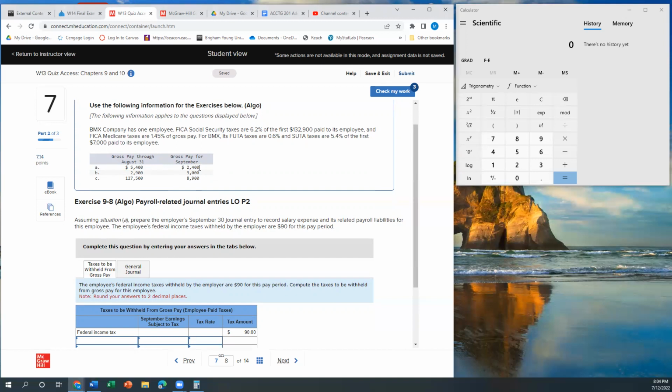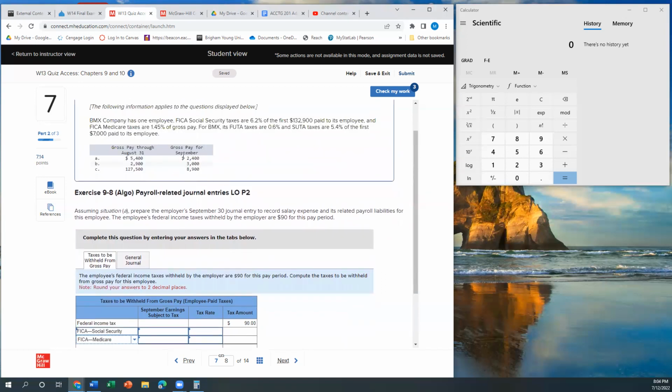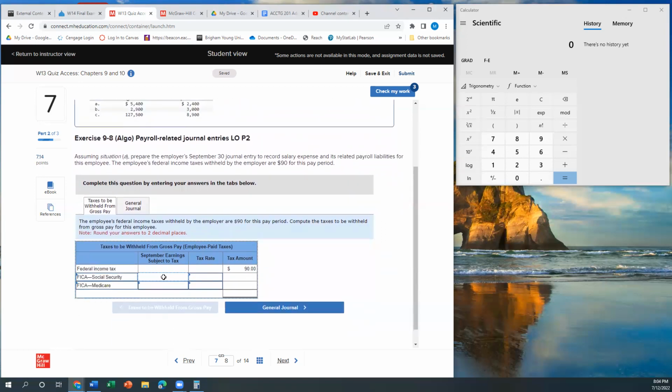So what that means is all of their income is going to be subject to Social Security and Medicare, right? So that's the one we'll deal with first, taxes to be withheld from gross pay. They got the federal tax for us already. And now we're going to have our Medicare. I like to do Social Security first and then Medicare. That just works with my brain for some reason. So our September earnings that are subject to taxes are the whole amount, so 2,400.